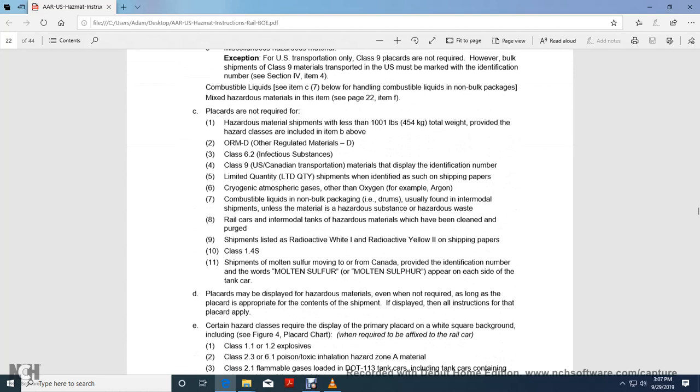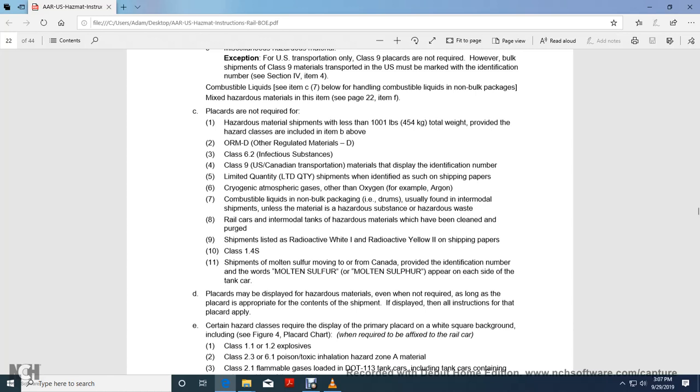Hazardous material shipments with less than 1,001 pounds total weight, provided the hazard class is not included in Item B, are not required to be placarded, along with other regulated material: D. Class 6.2 infectious substances. Class 9 in U.S. and Canadian transportation, material to display identification number, limited quantity shipments identified using shipping papers. Cryogenic atmospheric gases other than oxygen, for example argon. Combustible liquid in non-bulk packages, drums usually found with intermodal shipments unless the material is a hazardous substance, hazardous waste, marine pollutant. Rail cars, intermodal hazardous material which have been cleaned and purged.